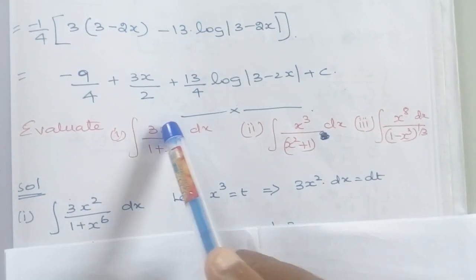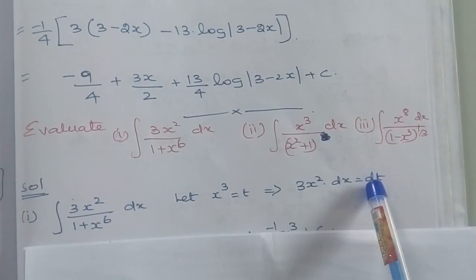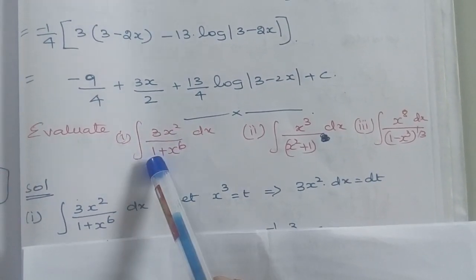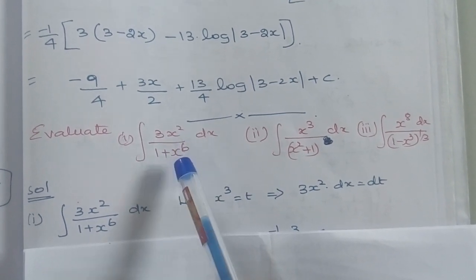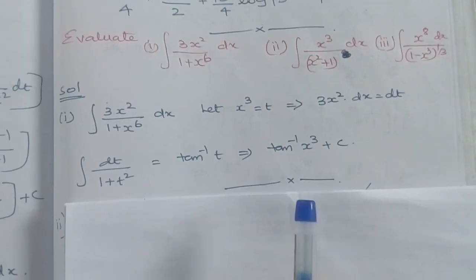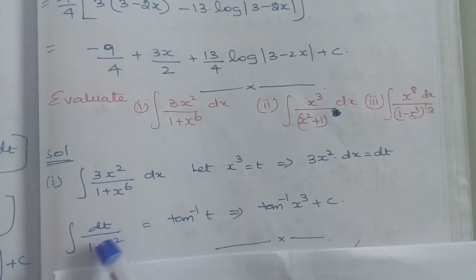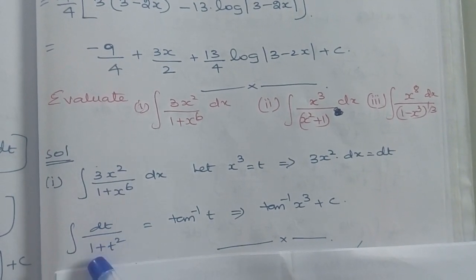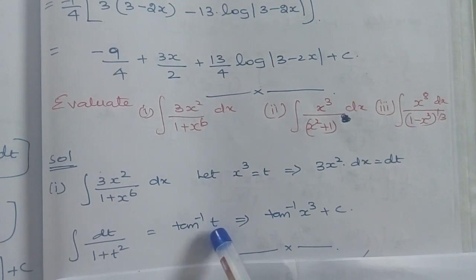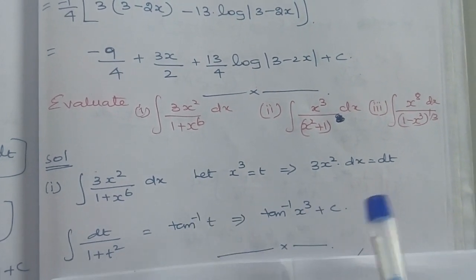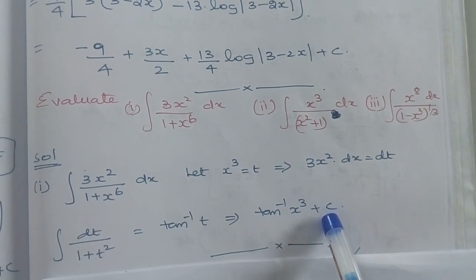So in place of 3x square dx, we can substitute dt, and in place of x power 6, we can substitute t square. You just check it. Now integration of 1 divided by 1 plus t square is tan inverse of t, and then in place of t we can substitute x cube. I hope you understand this problem.